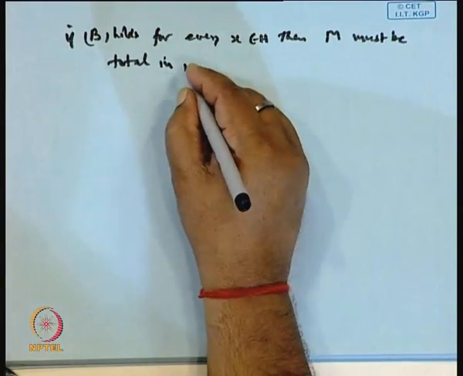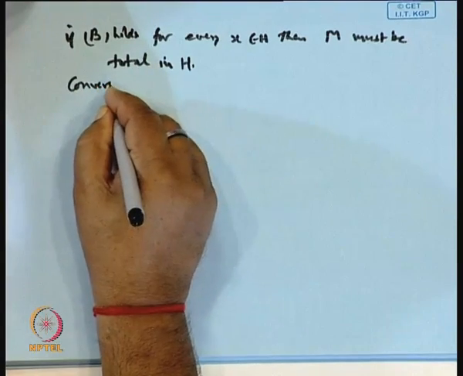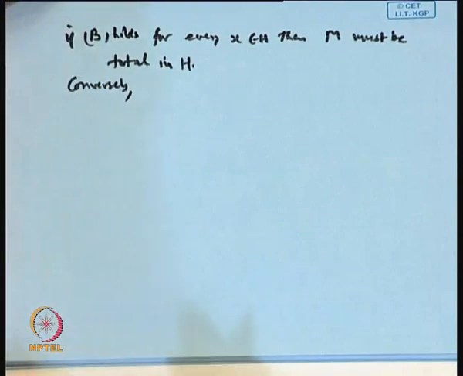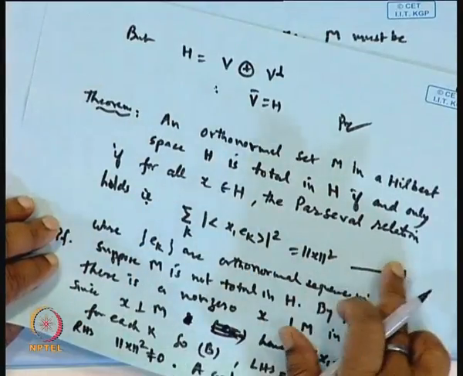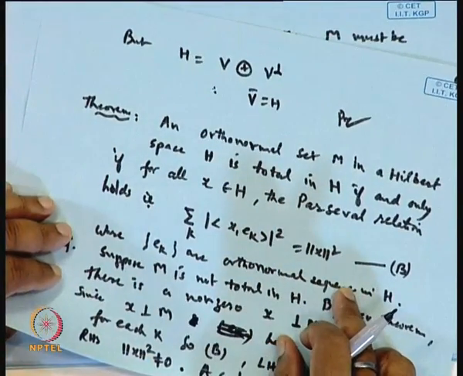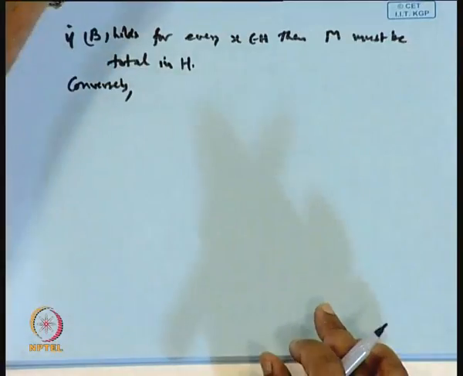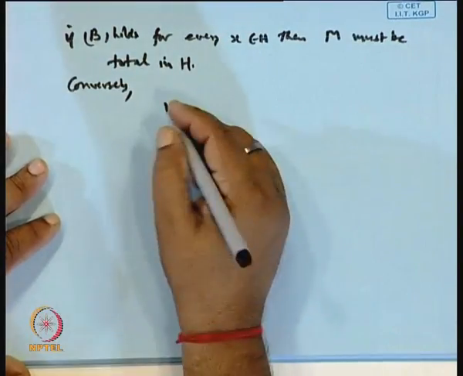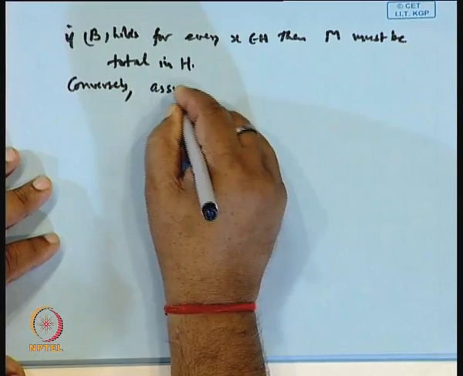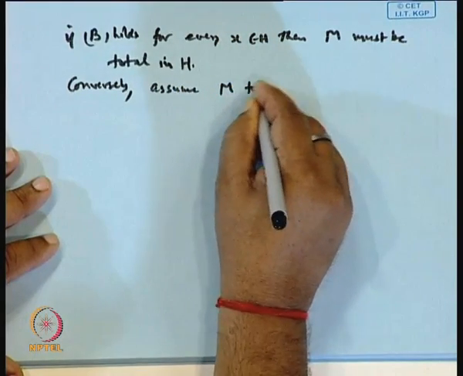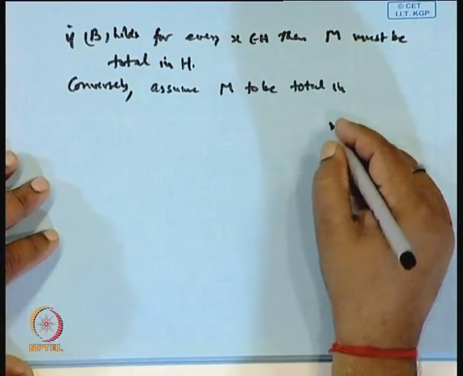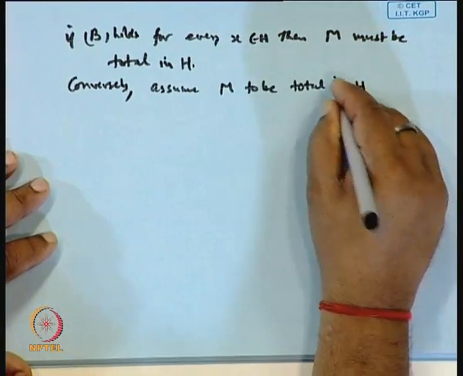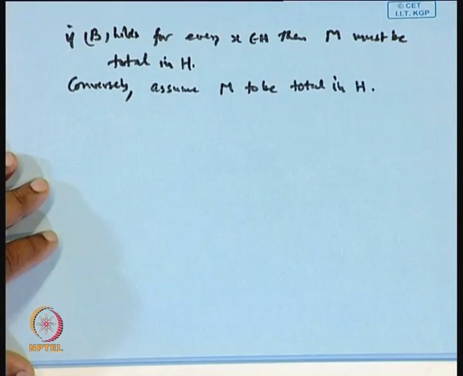Total in H. So, this is simple. Now, conversely, what we are assuming is, suppose M is total in H, then the Parseval relation must hold good. Okay? So, conversely, assume M to be total in H. Total in H. Okay?